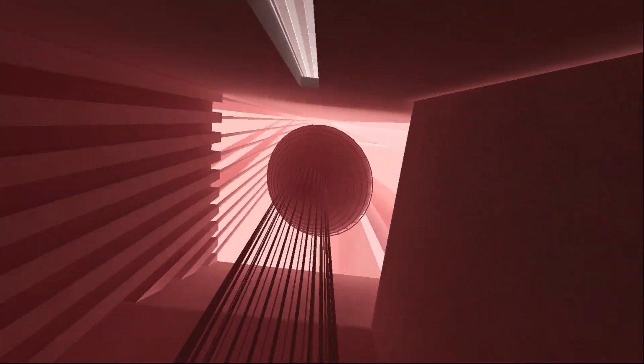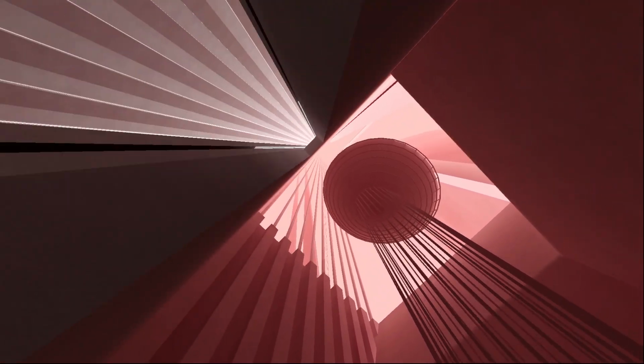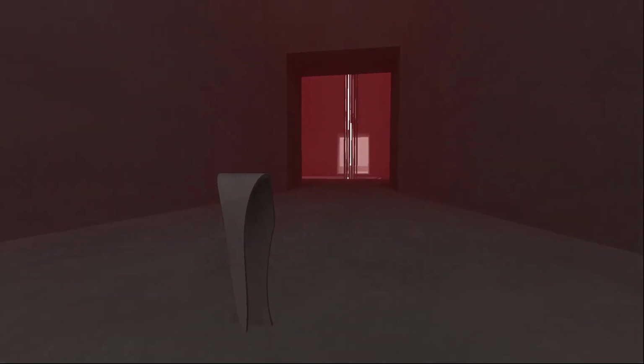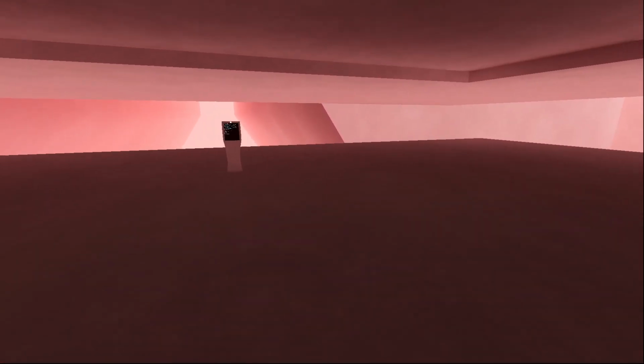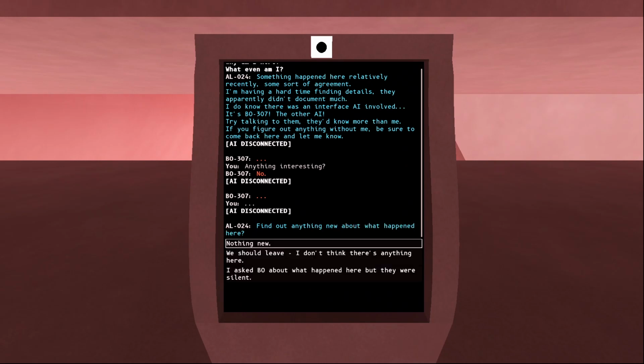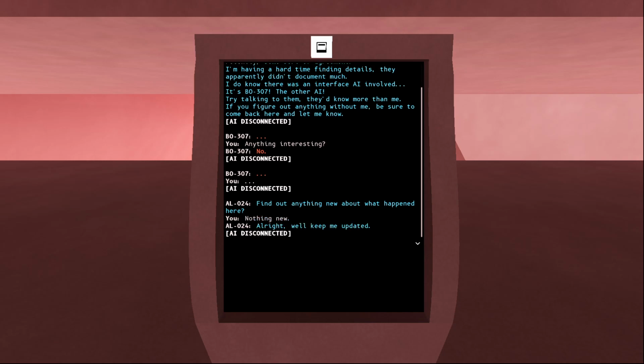I wonder what this is. Oh, it's probably the... Oh, it's like a satellite dish. Cool. These are data storage racks. And these are the big walls. And this is the logs. And this is the big thing. And this is down here. And this is where the... Al, find out anything? Nothing new. Keep me updated.